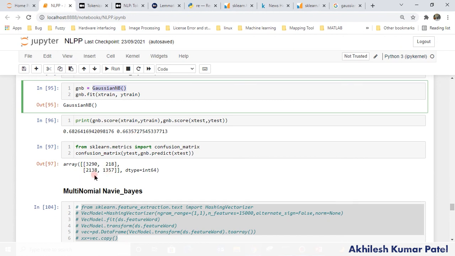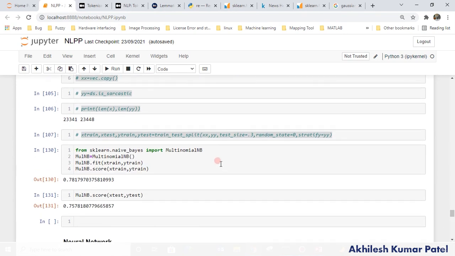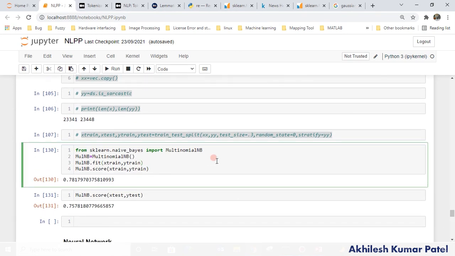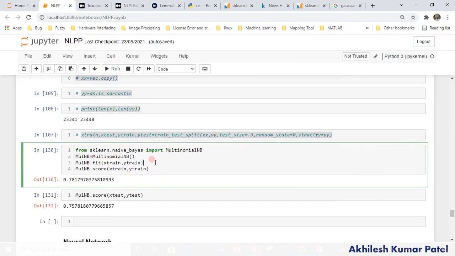And this is the confusion chart. You see that still 2100 are misclassified from non-sarcastic, right? And 218 from the sarcastic are misclassified. Okay. The good thing is here we can use multinomial NB. In multinomial NB, it doesn't calculate the Gaussian. It doesn't use this formula. It uses simple probability, count of 0 and 1, discrete probability, and based on that it gives the accuracy.